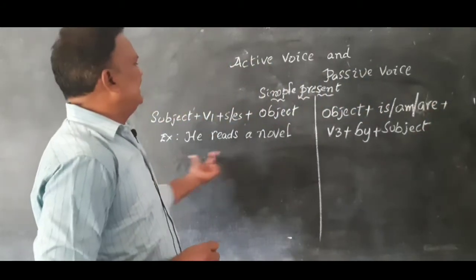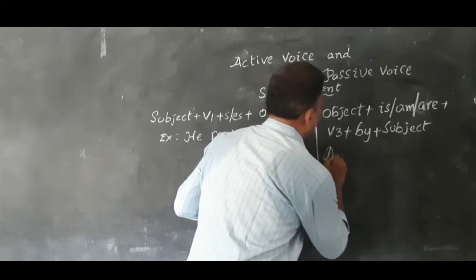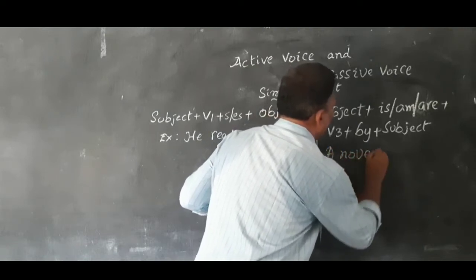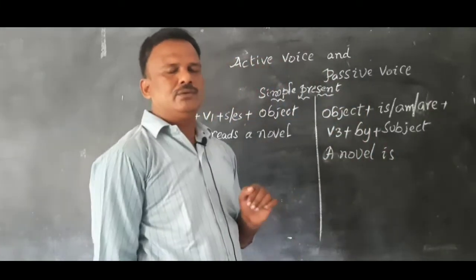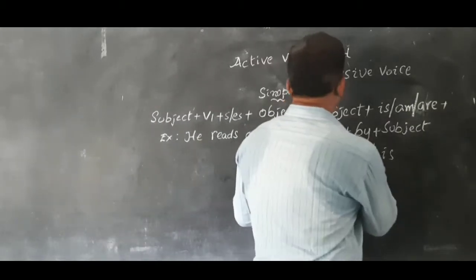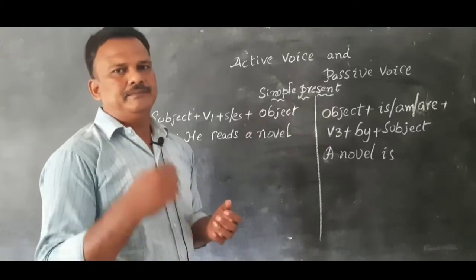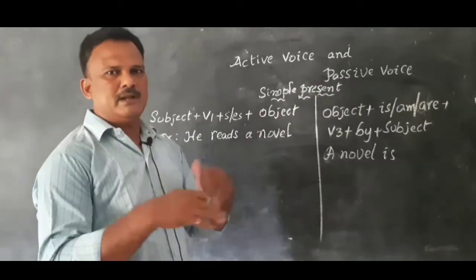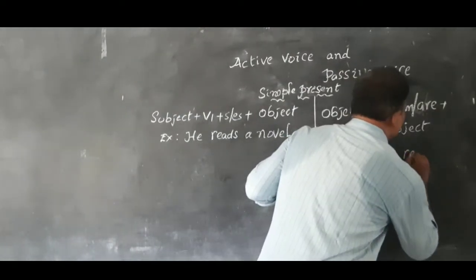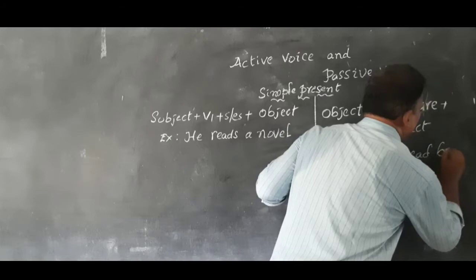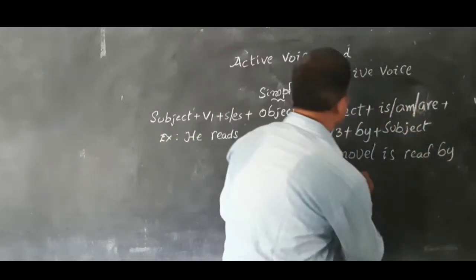What is the object here? A novel. Is, why? Because it is singular, so we have to use is. V3. What is the V3 of reads? Read, read. Spelling is the same but pronunciation is different. A novel is read by who? He, him.